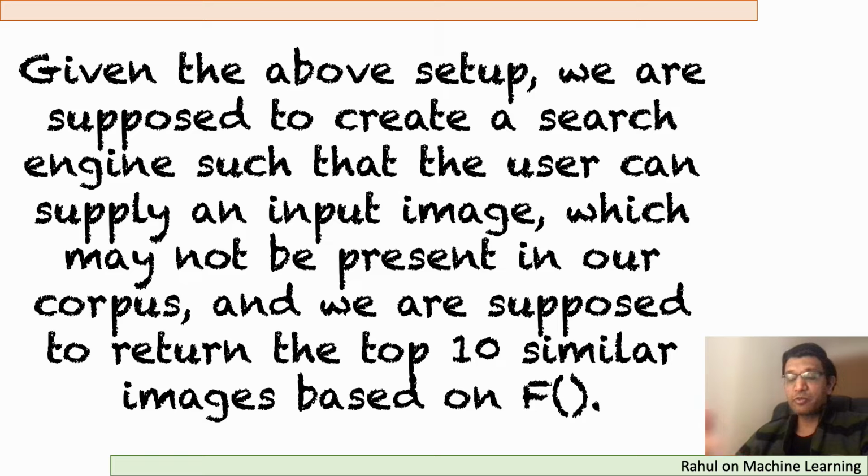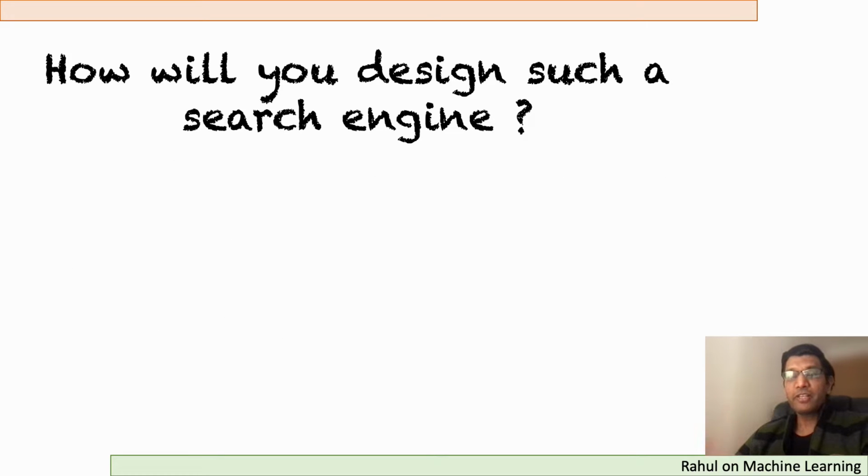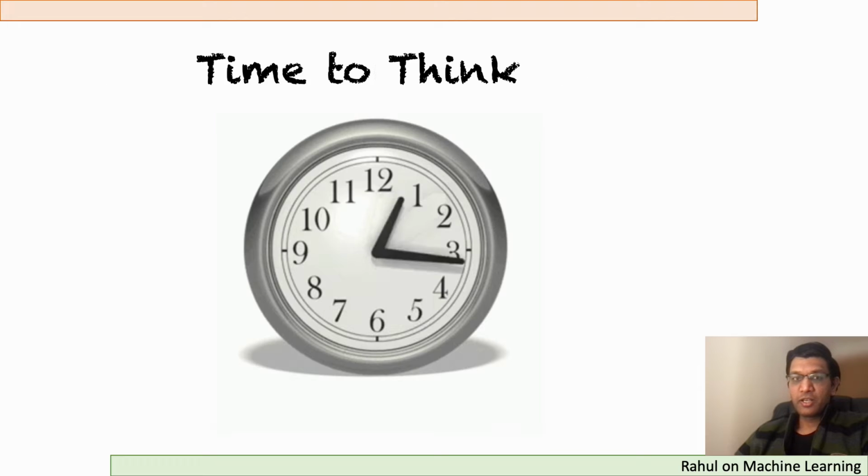Now, given such a setup, what we are supposed to do is to build a search engine. A user can give any image to this search engine, and the search engine is supposed to return the top 10 similar images from the billion images that it has in the corpus. One thing we have to note is that the test image that a user is providing may not be present in the corpus. So how will you design such a search engine? Let's just spend some time thinking about it.